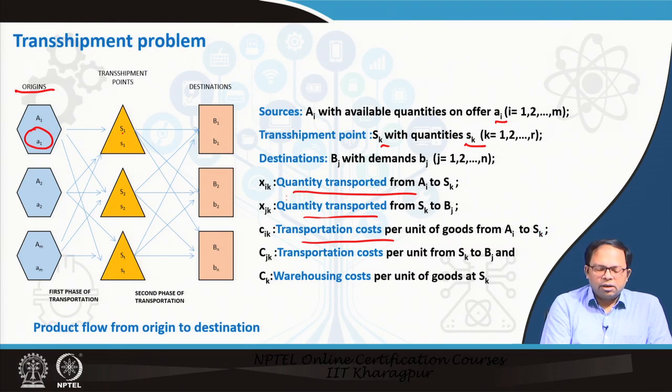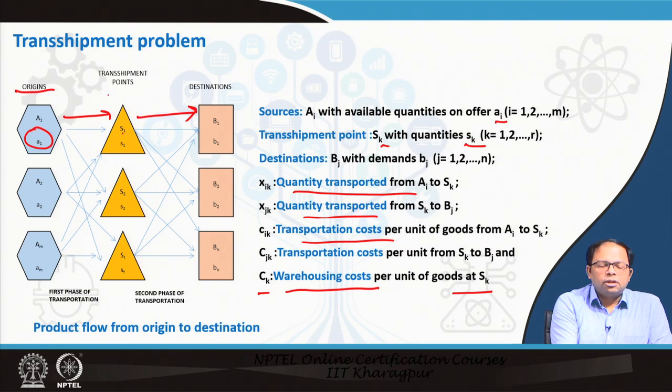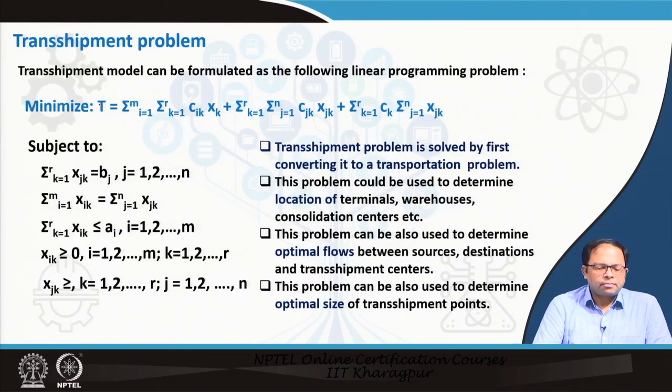So these are the different costs, and finally we have the cost for warehousing. That means the more goods that are stored in the warehouse Sk, the more the cost of warehousing. So this total cost has to be reduced. There is transport cost from this point to this point, transport cost from this point to this point, and there is also cost for storage over here. So overall this has to be minimized.